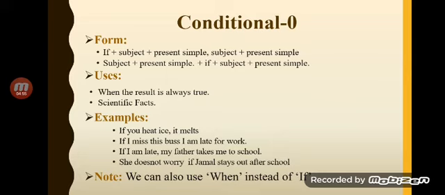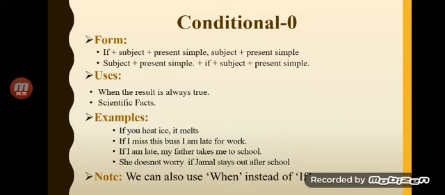Please write down that structure first: if, subject you, present simple heat ice, separated by a comma, subject it, present simple melts. Did you get it? So what would be the structure of zero conditional? It would be the if clause in the simple present, combined with the main clause, again in the simple present.